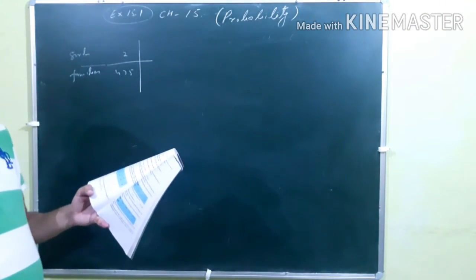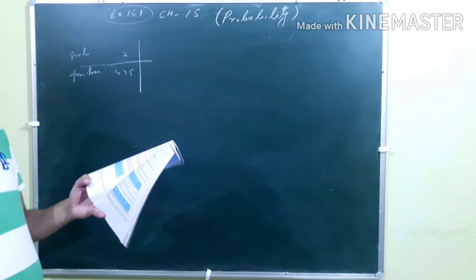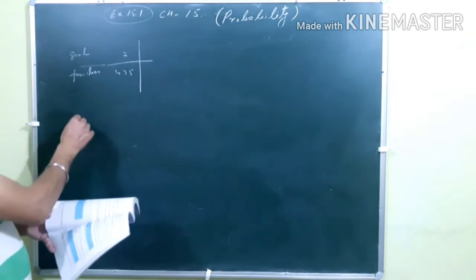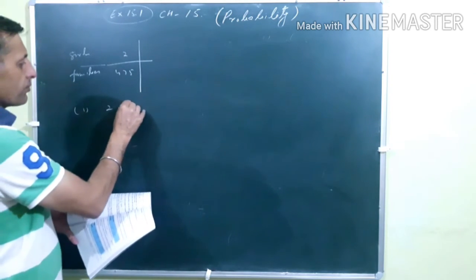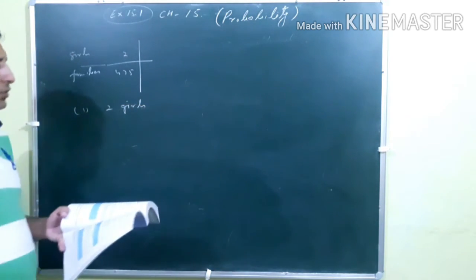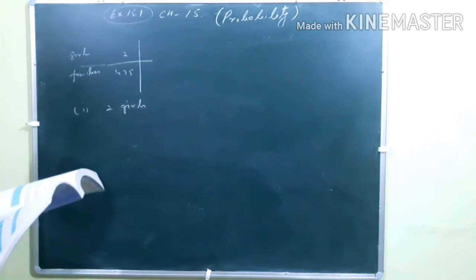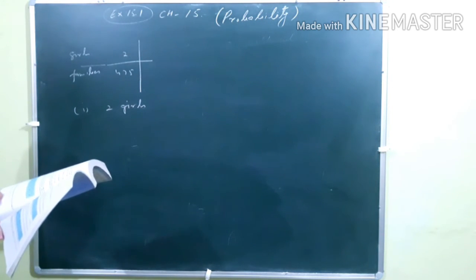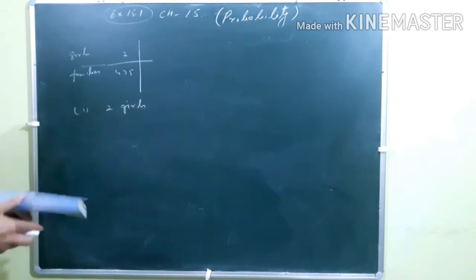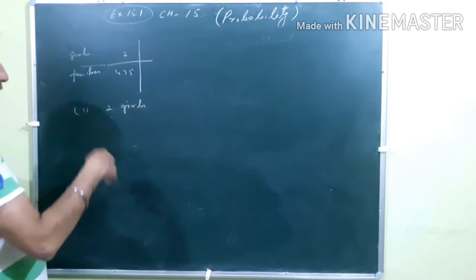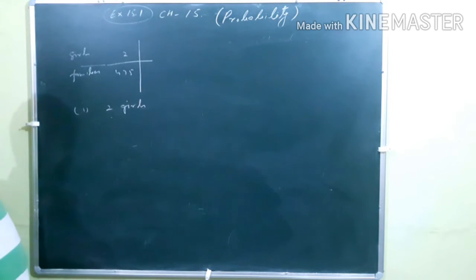So, compute the probability of a family chosen at random having, in the first part, 2 girls. In this case, we have to find the probability of the family chosen at random. Once again, favorable upon total possible outcomes.